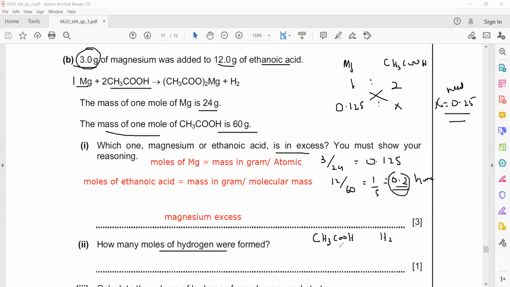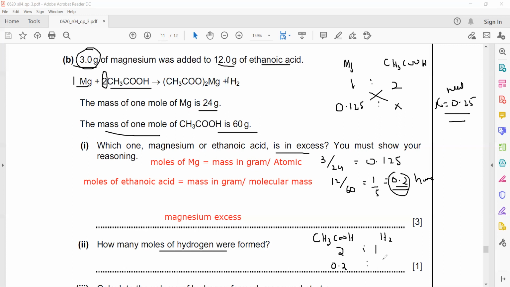So what is the ratio between ethanoic acid and hydrogen? Ethanoic acid, 2 moles, and for hydrogen, how many moles are there? 1. So the ratio between them is 2:1. But how many moles of ethanoic acid do we have in the question? We have 0.2.